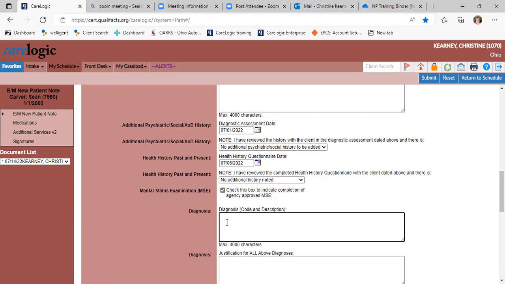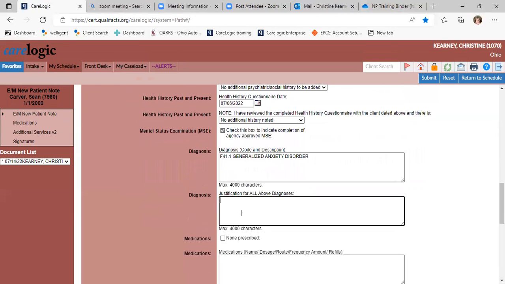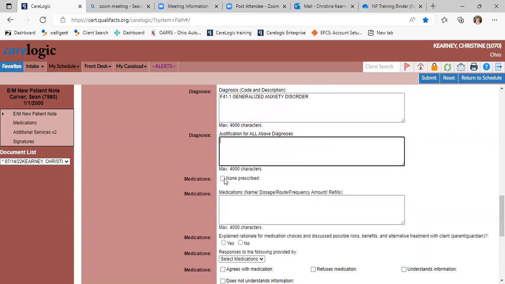Here's where you put in the diagnosis. And that could be, you know, you want to put in the code. And then your justification, you're going to take that from the DA and you just take the explanations from the DA and you can just put it right in here.